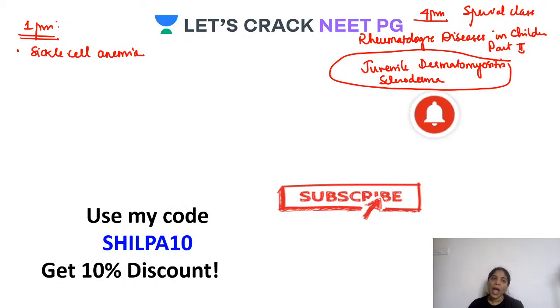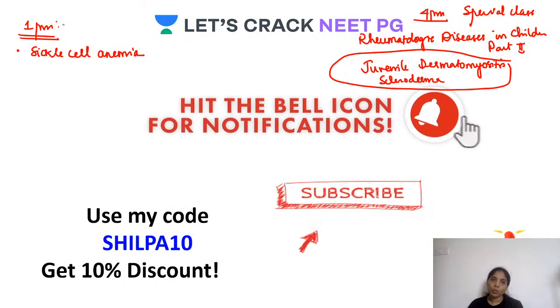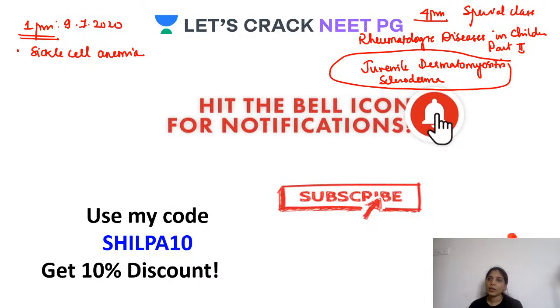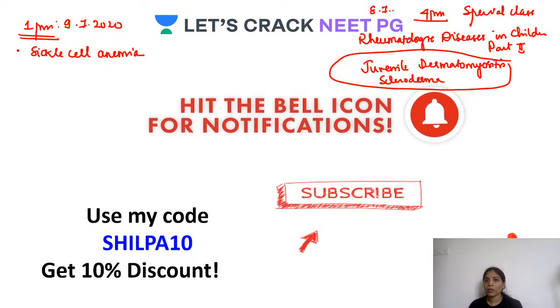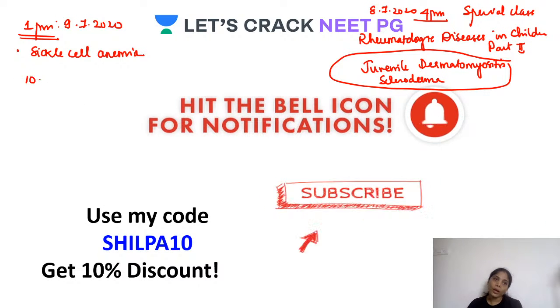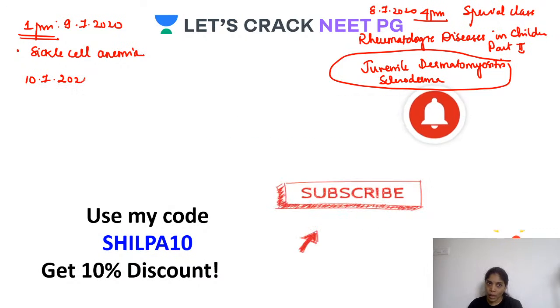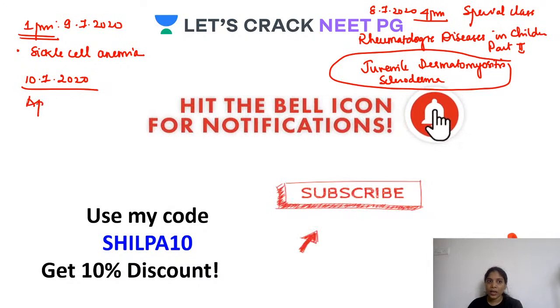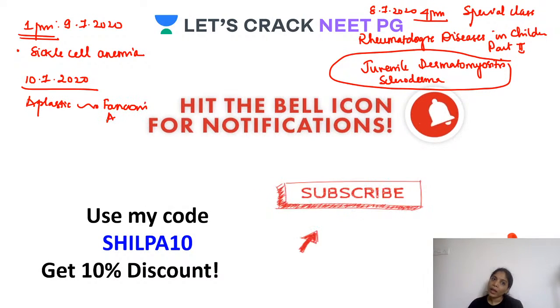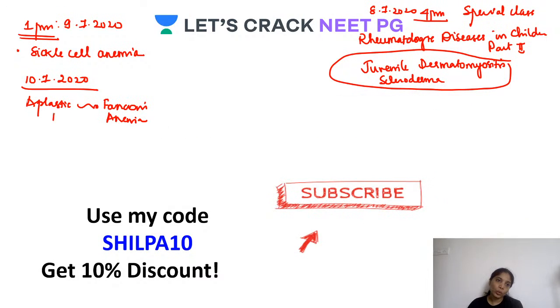Okay, so this and tomorrow, that is tomorrow is 9th, right? 9th, 7/20. This is 8/7/2020. Then on 10th here in YouTube, I'll be taking a class on aplastic anemia, especially Fanconi anemia. So I will do two parts.